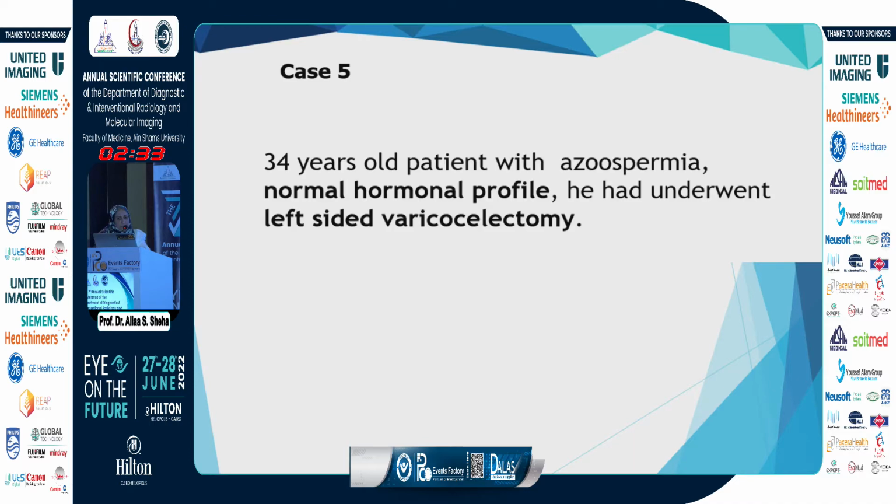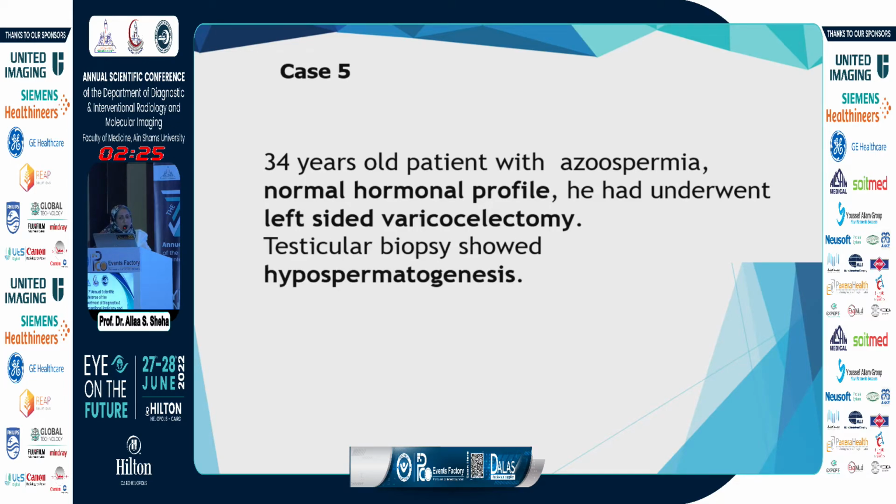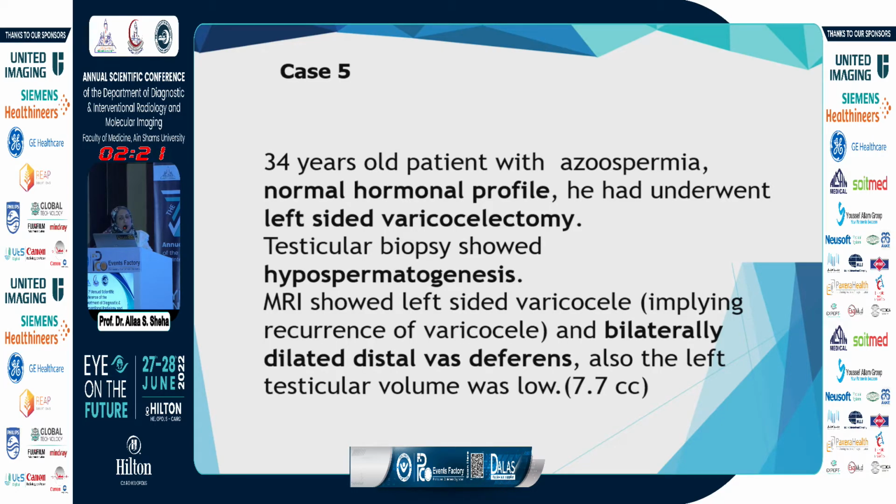Case 5 is a 34-year-old patient with azoospermia and a normal hormonal profile. He had undergone left-sided varicocelectomy. Testicular biopsy showed hypospermatogenesis. MRI showed a left-sided varicocele, so it was recurrent, bilaterally dilated distal vas, and low testicular volume.